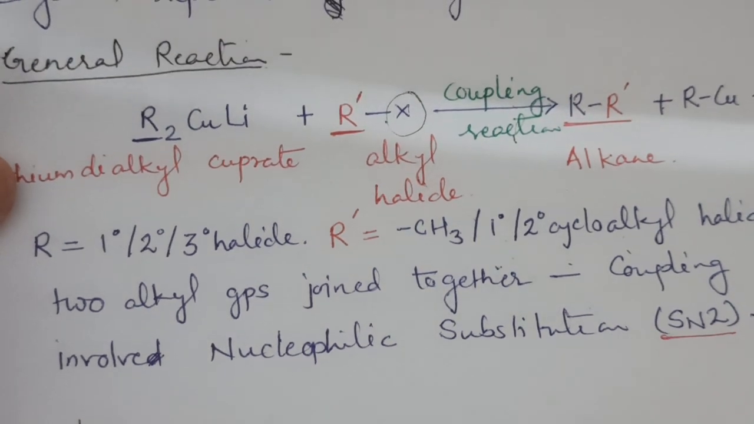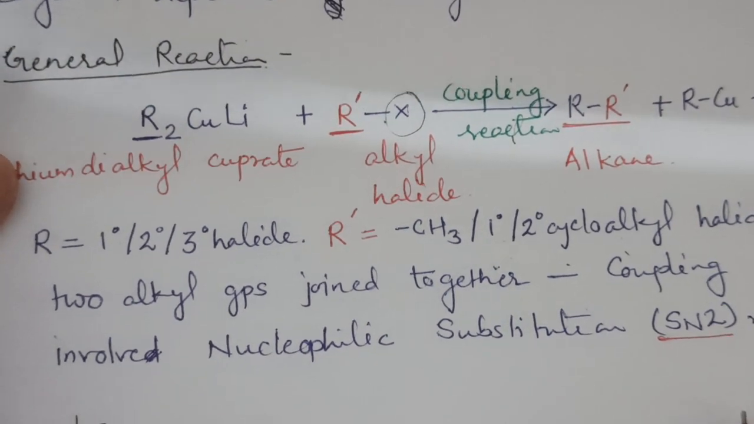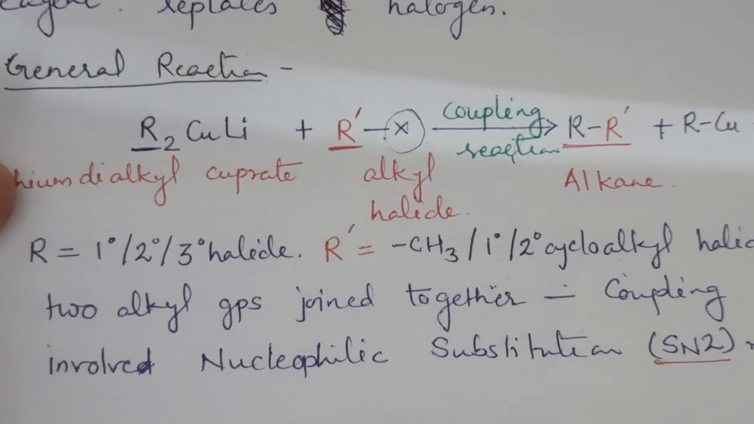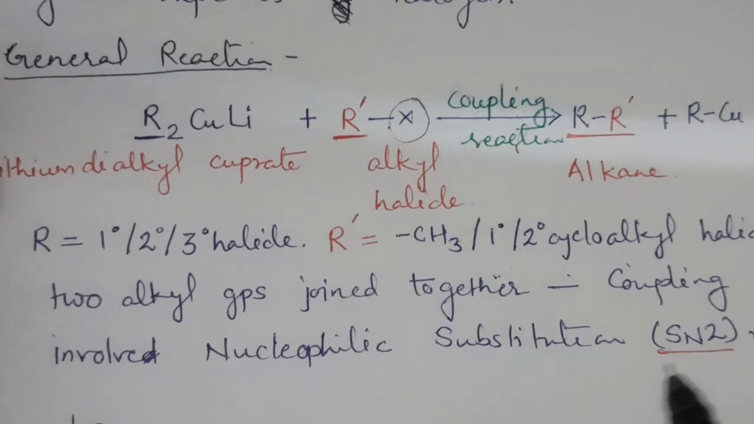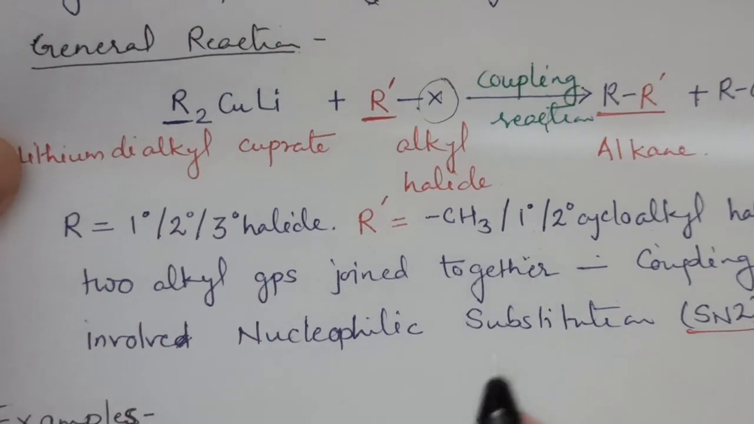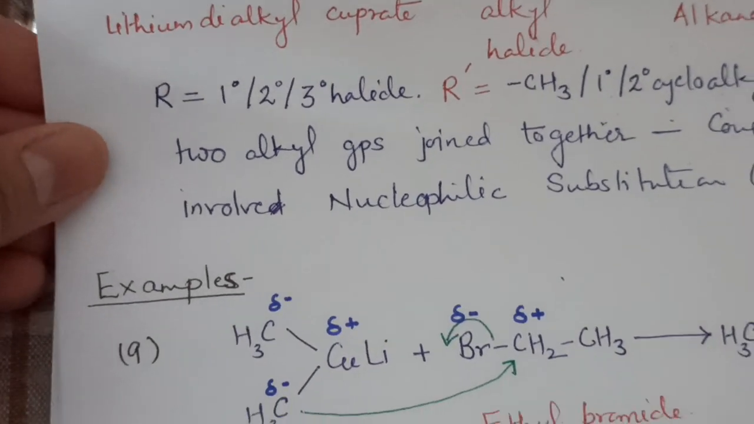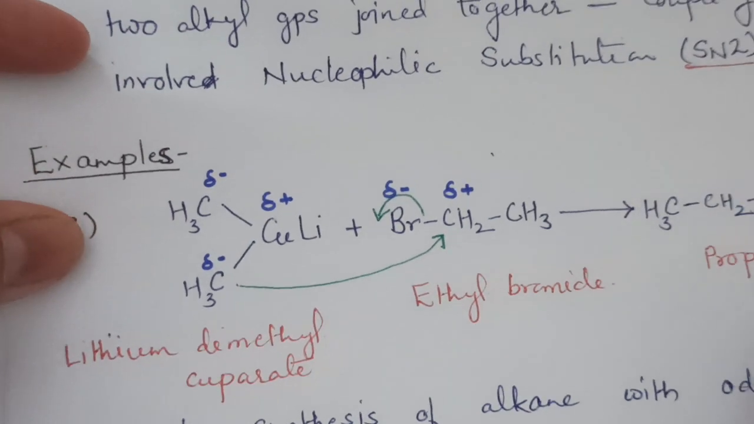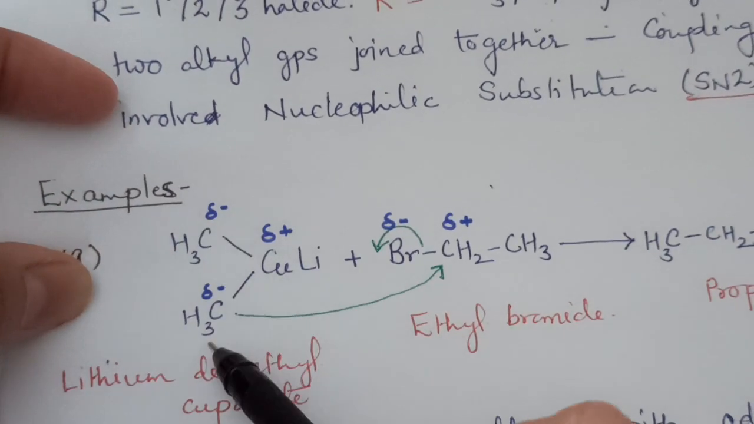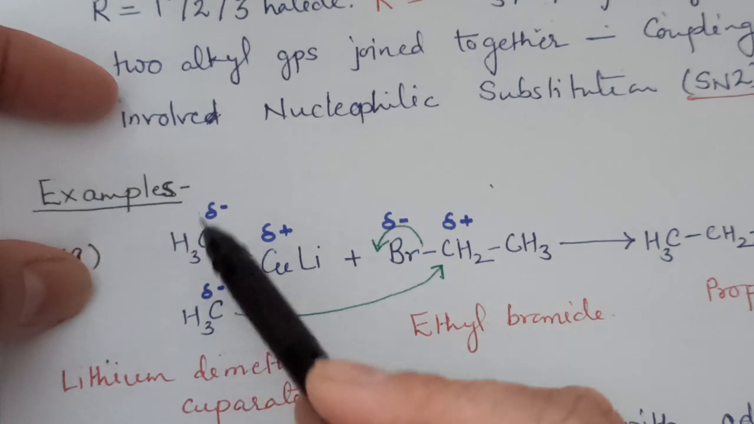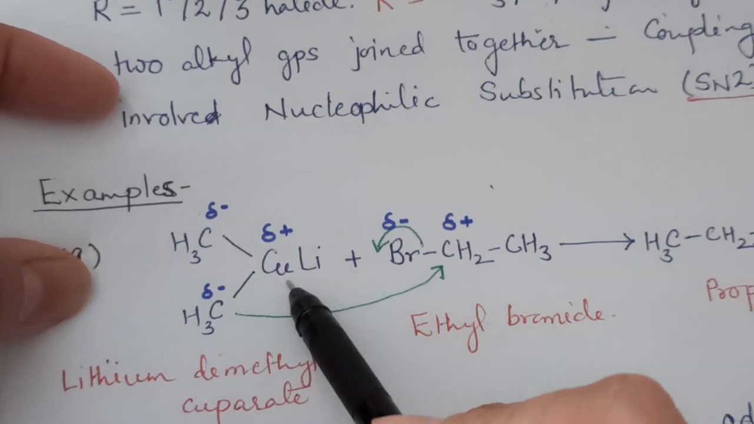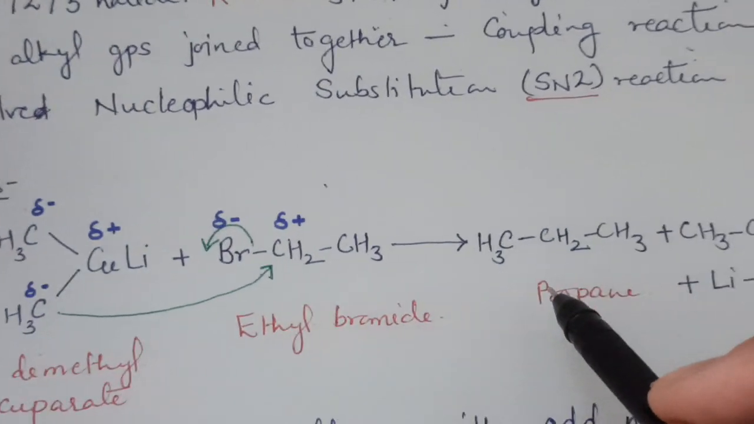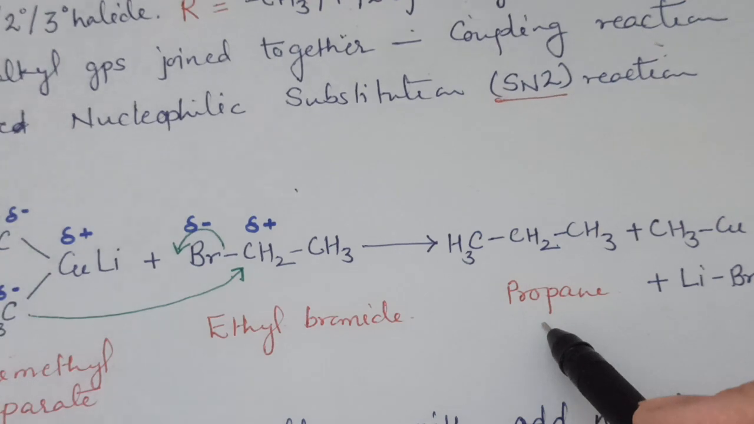And since the reaction is bimolecular, as in SN2 mechanism, if we take tertiary alkyl halide, in place of substitution, elimination can take place. So tertiary halides cannot be used for the Corey-House synthesis. For example, reaction of lithium dimethyl cuprate with ethyl bromide. You can see these two alkyl groups are electronegative in nature, with partially negative charge. Copper acquires partially positive charge. This alkyl group replaces the bromide and forms the alkane.